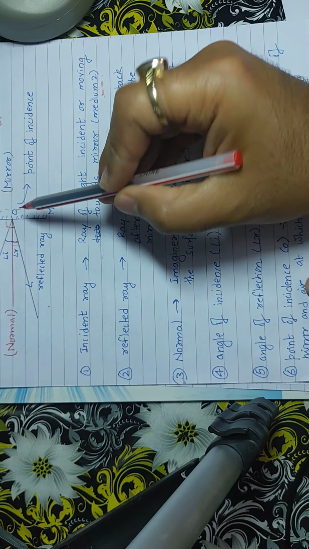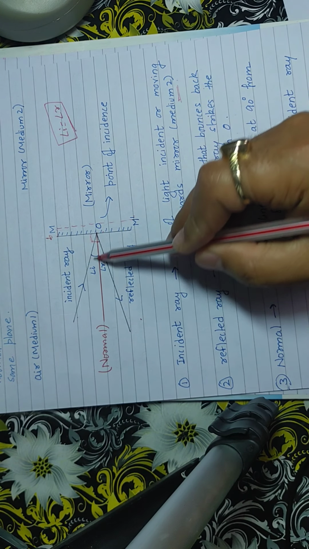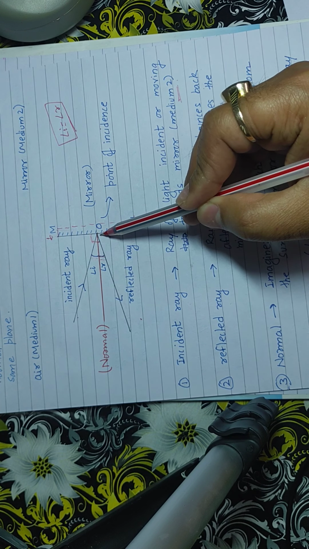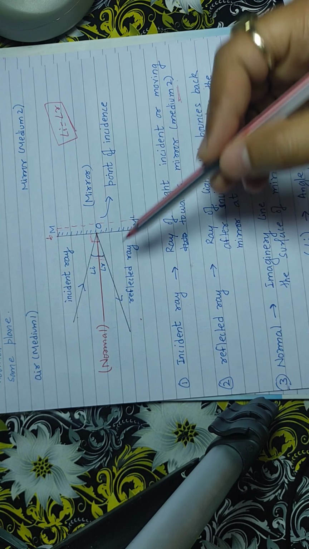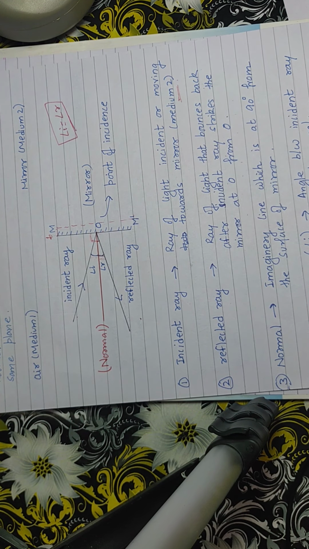Point of incidence. Point of incidence is the point at which the incident ray strikes the mirror, strikes the second medium, and this is the very point through which the reflected ray emerges out from the surface of the mirror. So these are the 6 points that we need to understand.